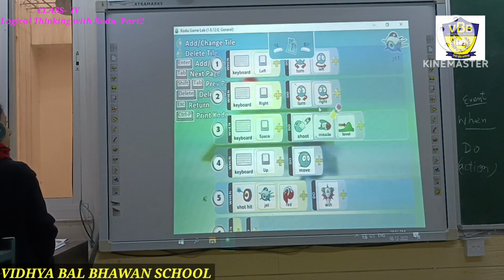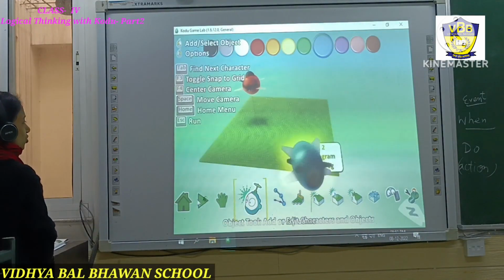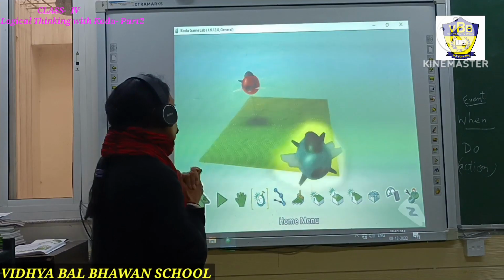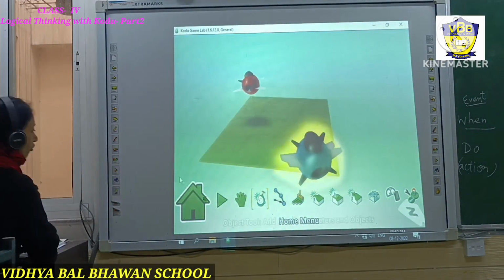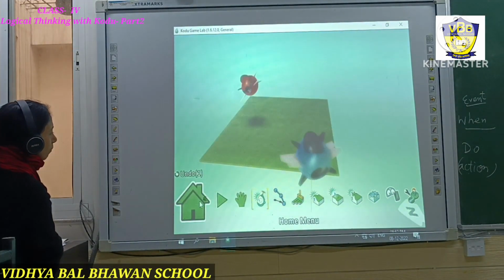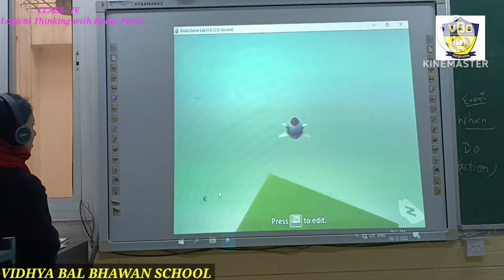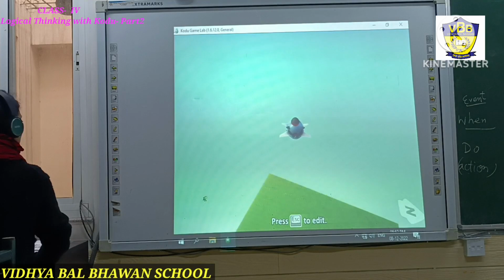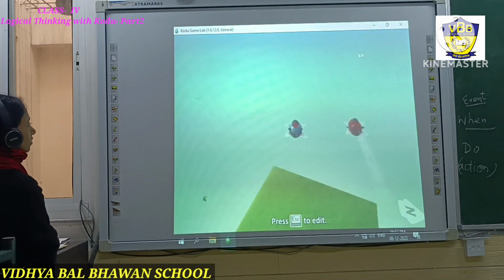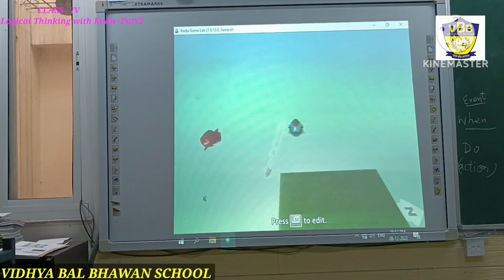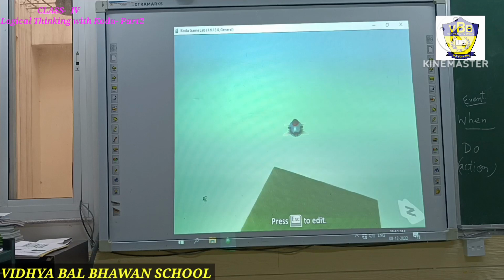Now escape, return. Now students, this is the time to play the game. So let's play the game. How will we play the game? With the help of play game. Just click on this. Now the game is ready. See, it has turned. It is moving randomly and it is shooting the missile. See the red one. So we have to be very careful.